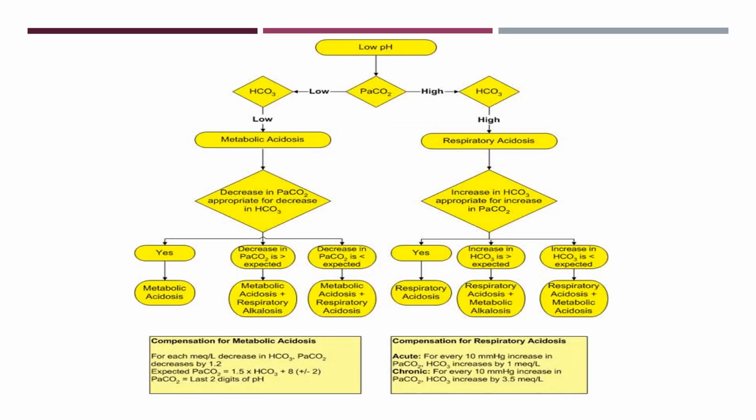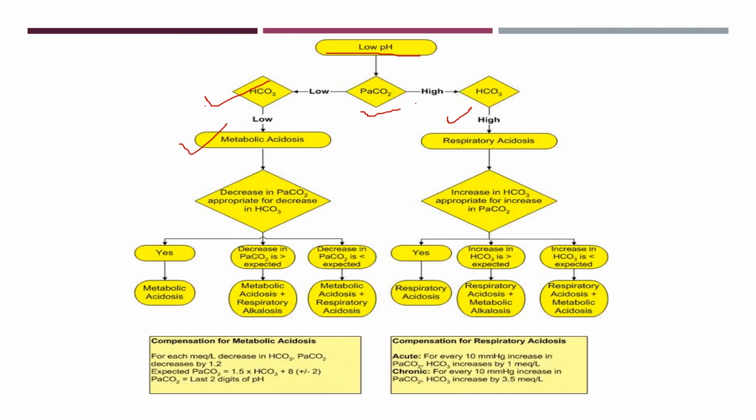Now one important point I want to mention. We already know how we are going to diagnose acidosis or alkalosis. Suppose this is a case of acidosis, low pH. The second thing we look at is the partial pressure of carbon dioxide. If the partial pressure of carbon dioxide is high, then it is respiratory acidosis. If it is low, then we look at the bicarbonate concentration. If the bicarbonate concentration is low, then it is metabolic acidosis. And the bicarbonate concentration may be high in respiratory acidosis.